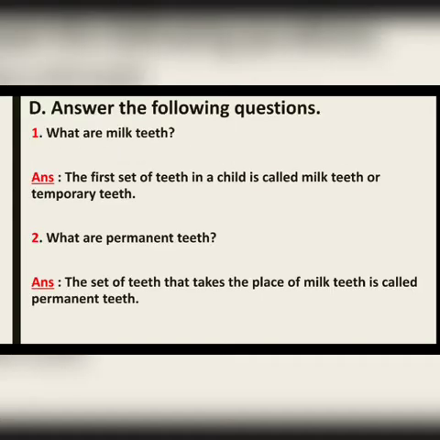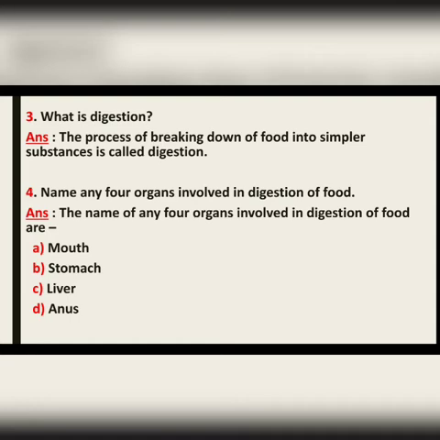Now let us move to question number D. Answer the following questions. First one, what are milk teeth? The answer is the first set of teeth in a child is called milk teeth or temporary teeth. Then the second one, what are permanent teeth? The answer is the set of teeth that takes the place of milk teeth is called permanent teeth. Now the third question, what is digestion? The answer is the process of breaking down of food into simpler substances is called digestion.